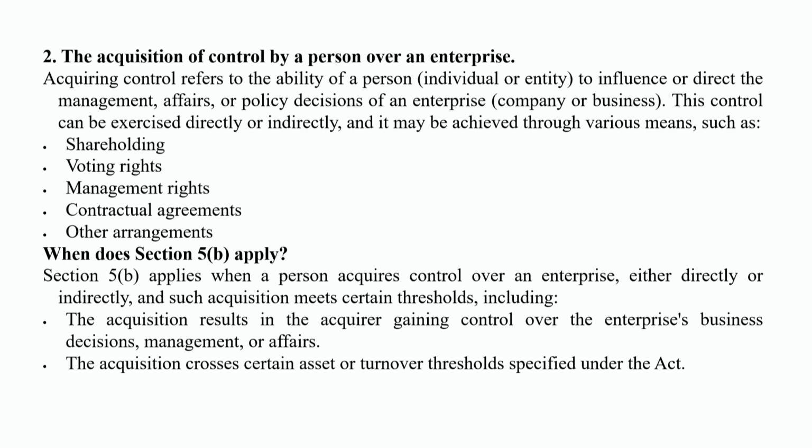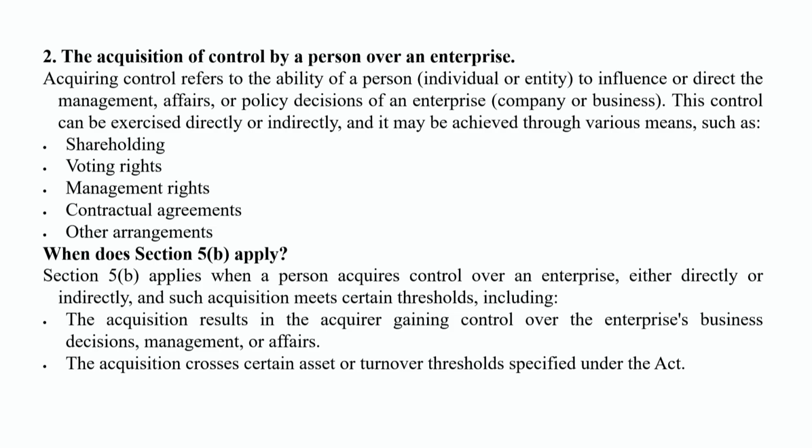So where does it apply? We are saying 5B just for the purpose of categorization; there is nothing like 5A, 5B, 5C under this section. Section 5 is about three key elements: acquisition, the acquisition of control by a person over an enterprise, and third, merger and amalgamation. In this context, we have categorized the three points, and now we are considering the second, that is acquisition of control by a person over an enterprise, and here the question is where it does apply.